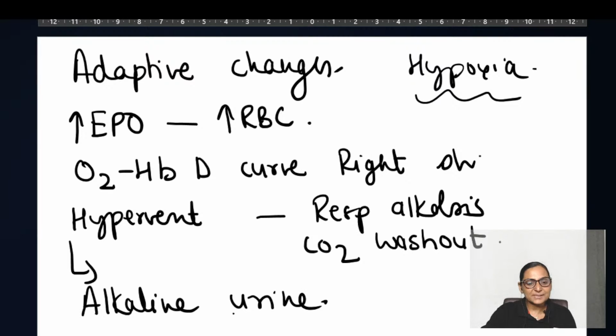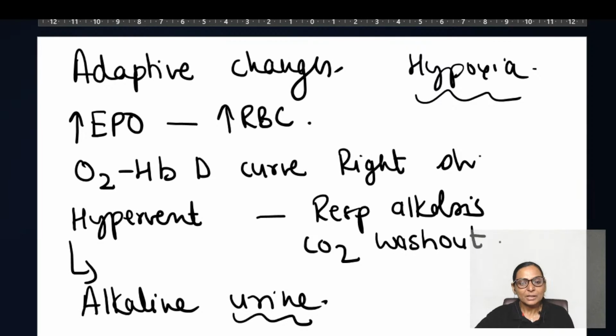So this again becomes important. Alkaline urine, respiratory alkalosis, carbon dioxide washout, and the kidney. Okay, Archana. Whatever it is, understanding the theory becomes more important, Archana. Understanding the theory better. Okay, thank you for the rectification.